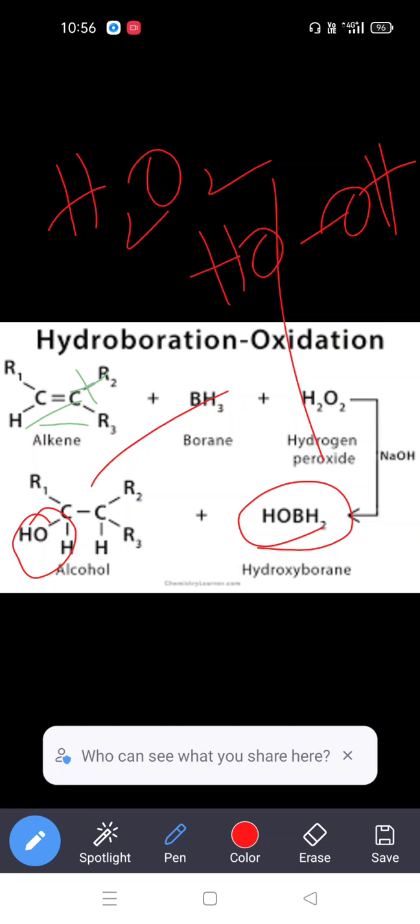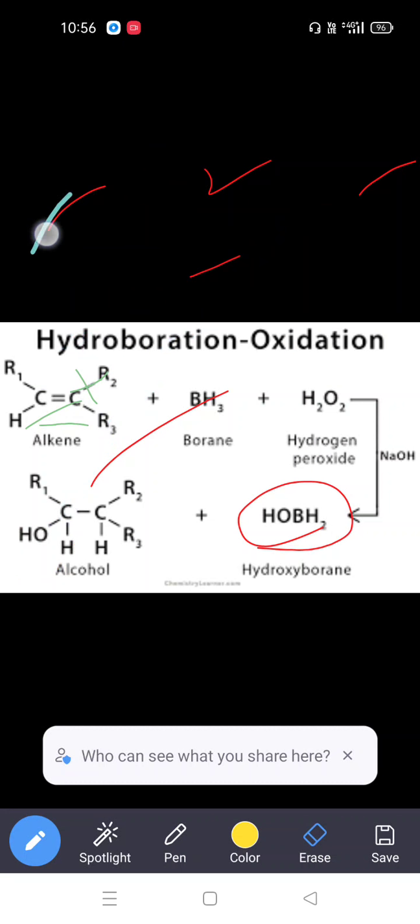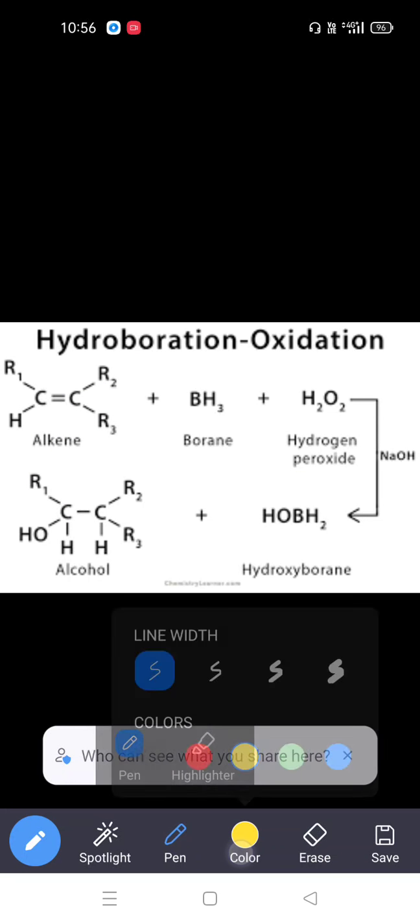We will explain once again. It is a very simple reaction to understand. What is the bonding nature between the carbon and carbon?